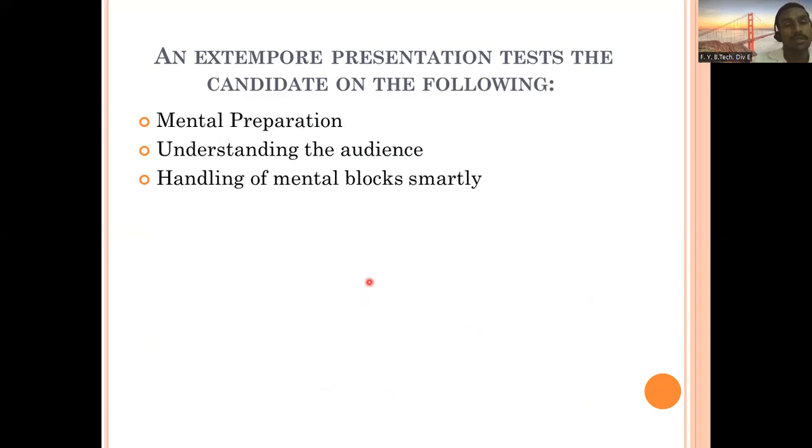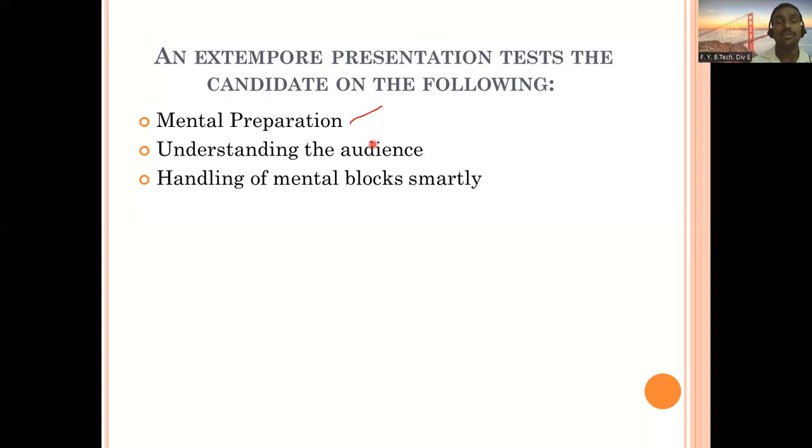Then next, you need to be ready mentally. Mental preparation is also very important. What do you mean by mental preparation? You need to think that I have to speak. If there are thoughts in your mind like this: my grammar is very weak, I cannot speak English, or this topic is really very tough, how can I speak on this topic. If your thinking is like this, I am sure you are going to have confusion when presenting the speech.